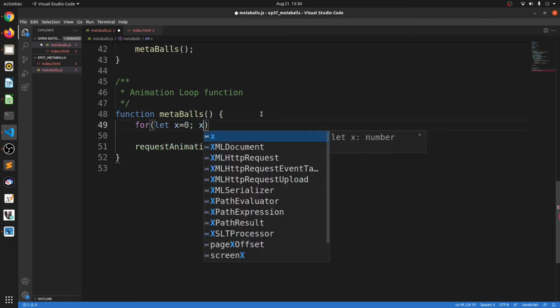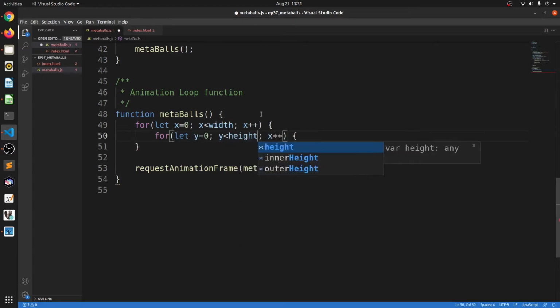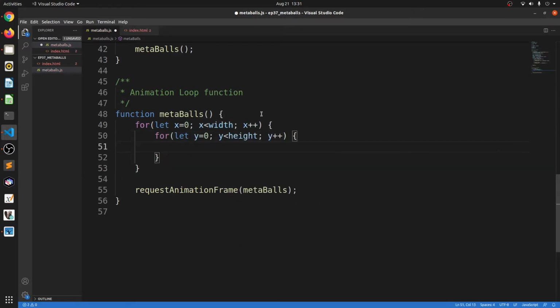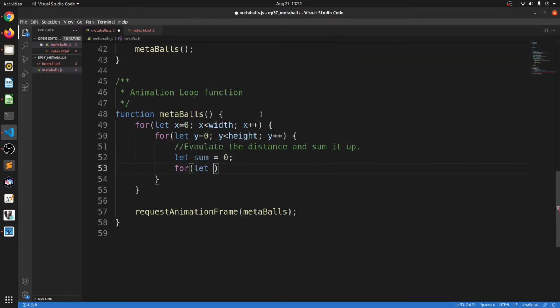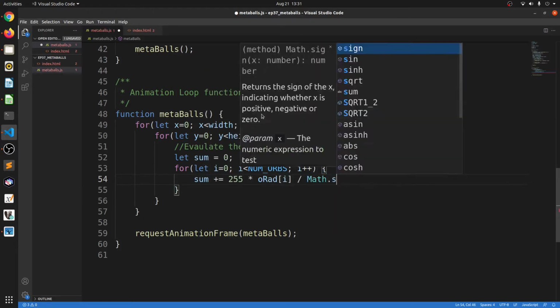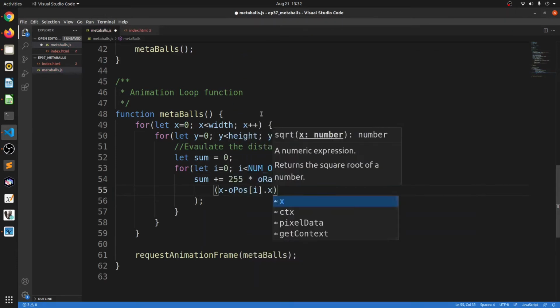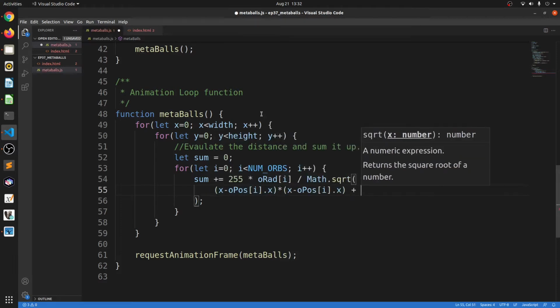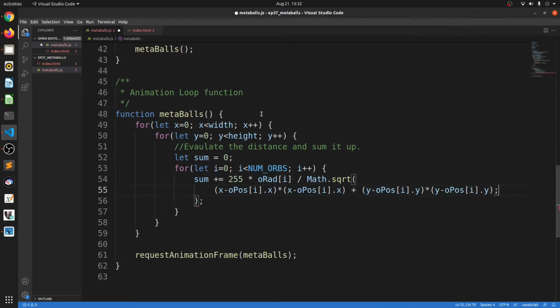Next, we'll manipulate the pixels of the canvas by going through each pixel using our for loops. All right, so I have an outer for loop and an inner for loop. We'll create a sum variable that will be the total of the intensity of the orbs. The intensity, of course, is calculated using our metaball formula. So we'll go through all of the orbs, and the sum is the total of the metaball formula multiplied by 255, because that is the maximum value that a color can have. All right, so this is us writing the metaball formula.